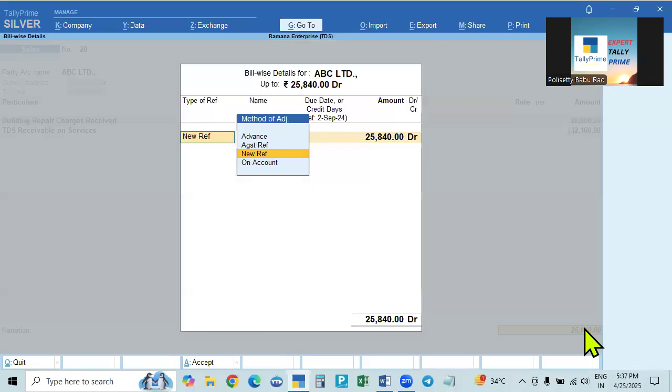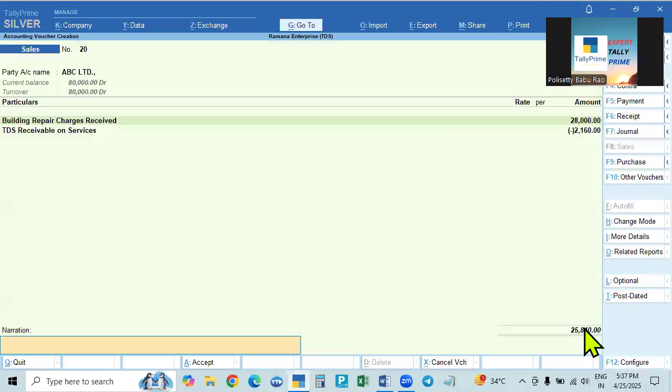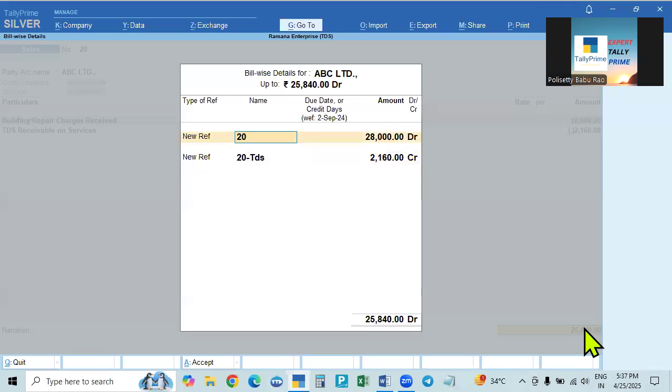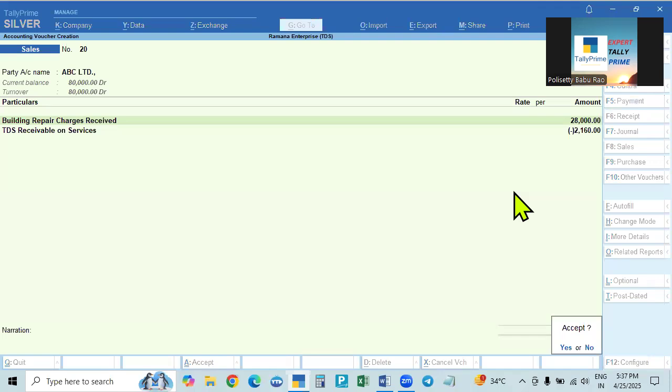In the case of the deductor, it will show the total amount, and minus TDS it will show. Similarly here, we need to give the total amount, 28,000, and then again the same thing, come to the end and TDS. We can give 2,160, or we can simply give the balance, 25,840, as the credit or debit amount. This is one method, showing the deduction in the same voucher.